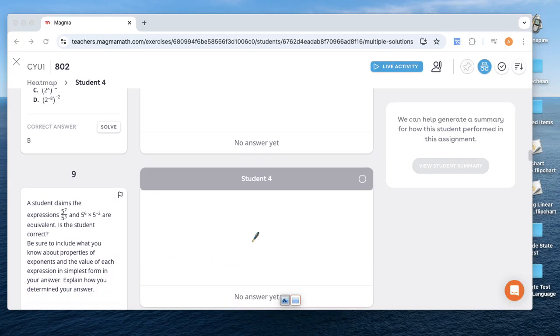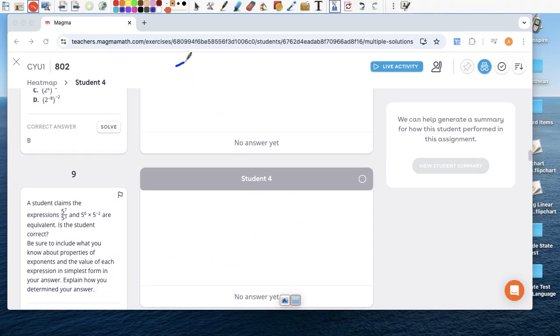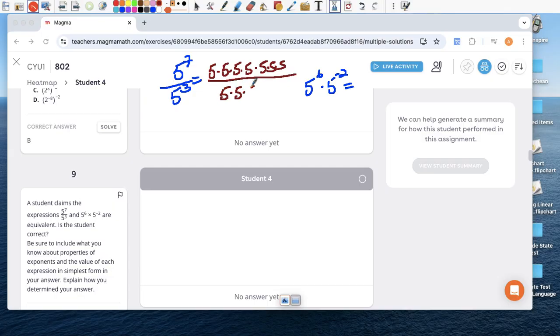Okay, 9. This is an extended answer. So some guy is saying that 5 to the 7 over 5 to the 3rd is the same as 5 to the 6 plus 5 to the negative 2. Well, good chance for you to review your rules. 5 to the 7, over 5 to the 3rd. What does that mean? Well, let's expand this. That means 5 times 5 times 5 times 5 times 5, 1, 2, 3, 4. That's what the 5 to the 7 power is. 5 multiplied by itself 7 times. And 5 to the 3rd is 5 times 5 times 5.